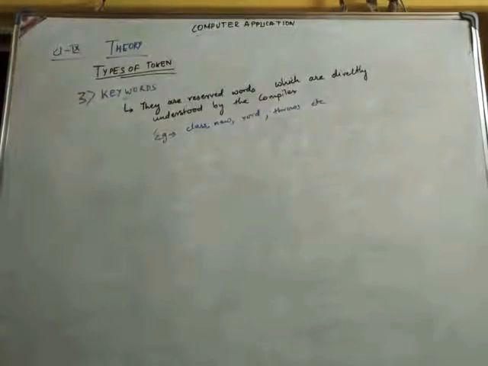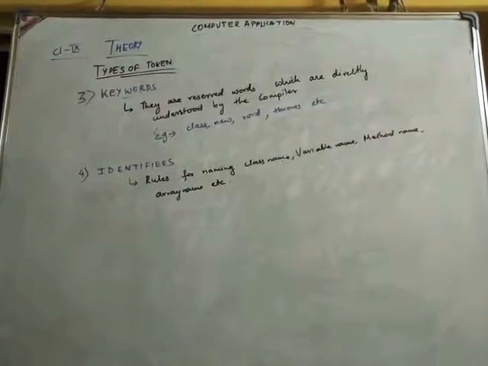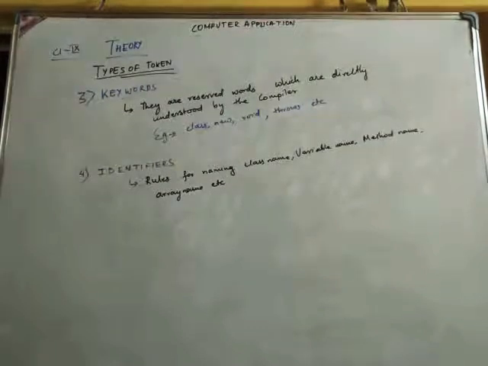Now next we will start the fourth type of token, that is identifiers. So what is the definition of identifiers? The names we give to a class, variable, method, array, etc. They are called identifiers.